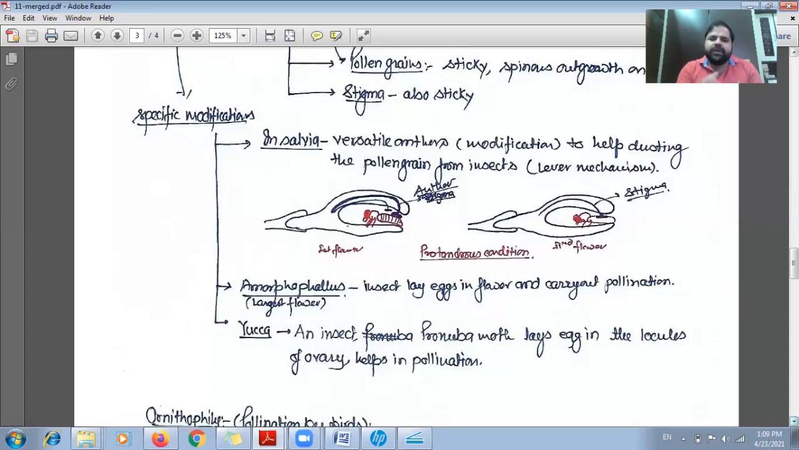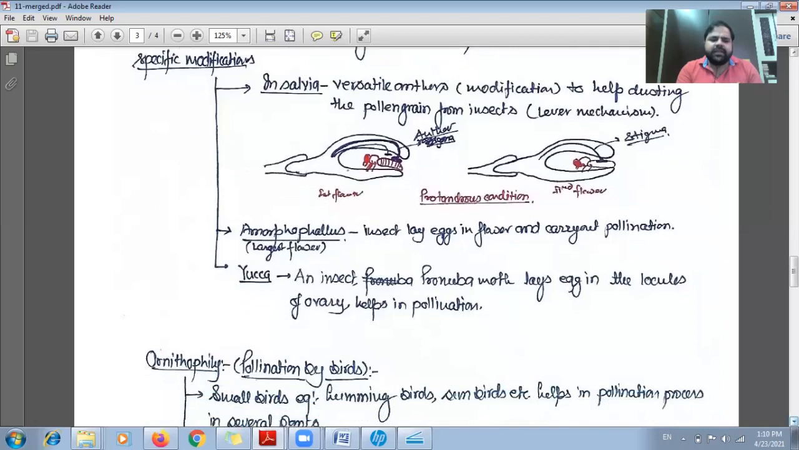Yucca is the plant which has a special kind of flower in which a specific moth is there. The name of the moth is Pronuba. That Pronuba moth lays the egg inside the flower of Yucca, more particularly in the locules of the ovary. So what happens? Along with completing their life cycle, they also help in the pollination process in case of the Yucca plant.